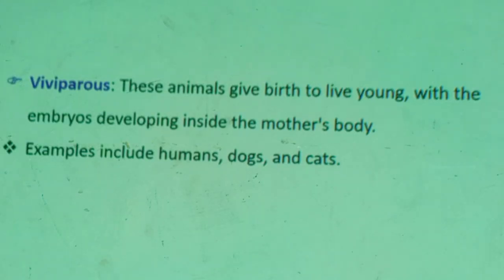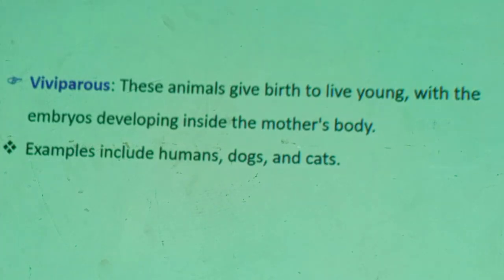Complete embryonic development occurs inside the mother's body, the womb, uterus, just attached to the wall of the uterus through placenta, and gets nutrition directly from the mother's circulatory system. Nutrition comes through placenta, it goes to the developing embryo, and the embryo undergoes complete development inside the mother's body.